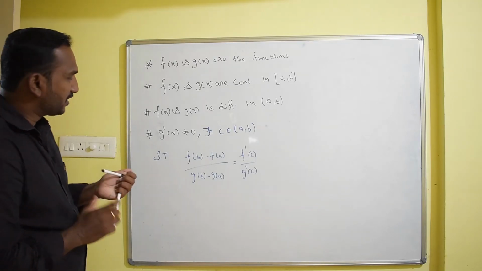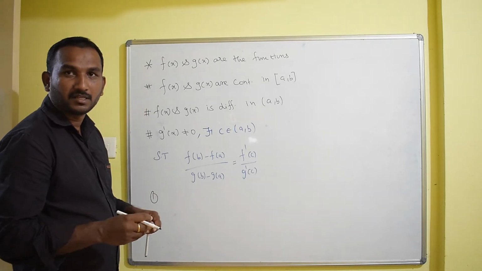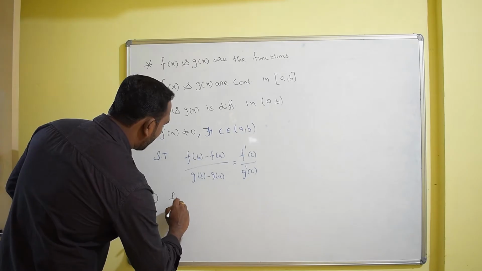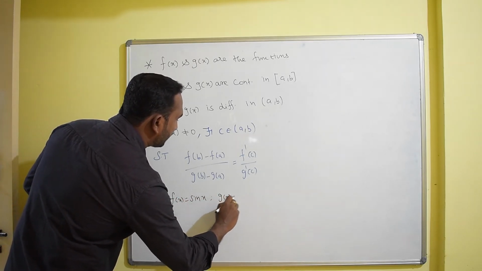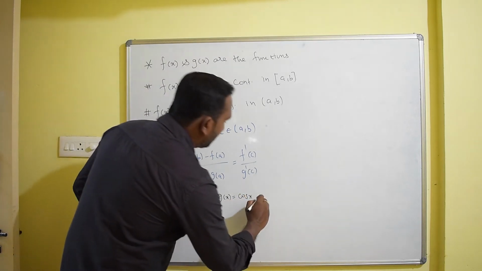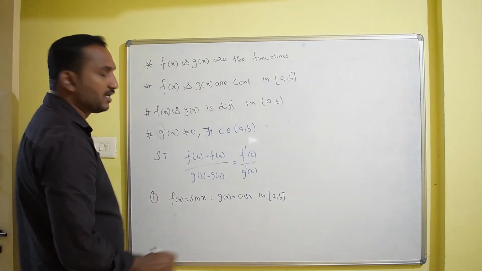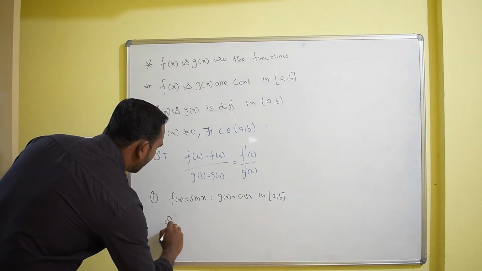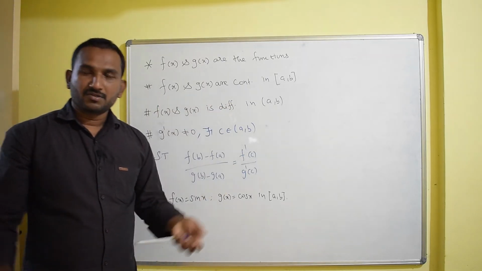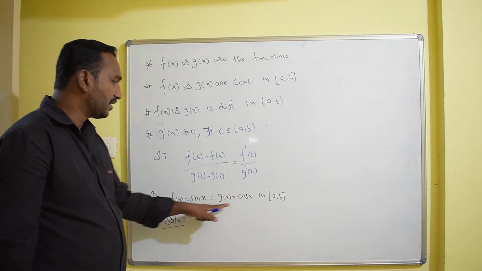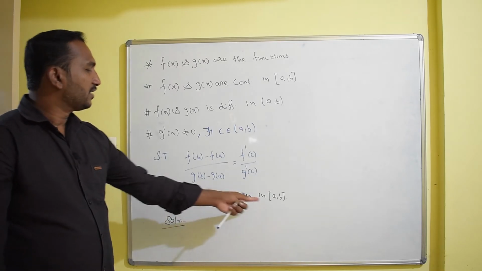For that, I am going to consider some functions. Verify the Cauchy mean value theorem for the functions f of x equal to sin x and g of x equal to cos x in the closed interval a comma b. So we want to verify for these given functions. Now the solution, right? We first want to verify whether the given functions are continuous or not. Here we have sin x and cos x, so these are obviously continuous functions in the given interval a comma b.